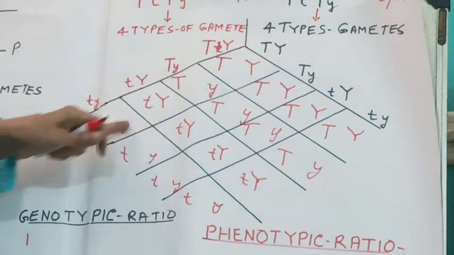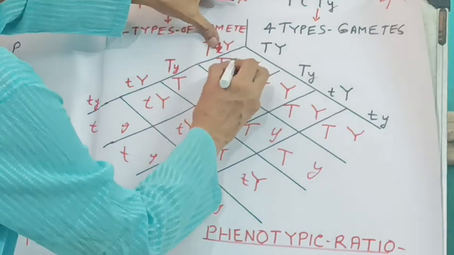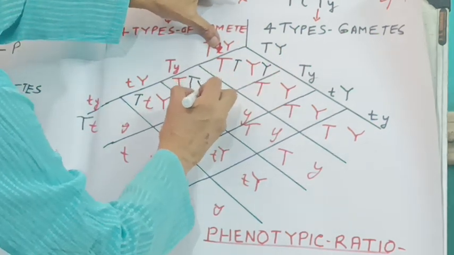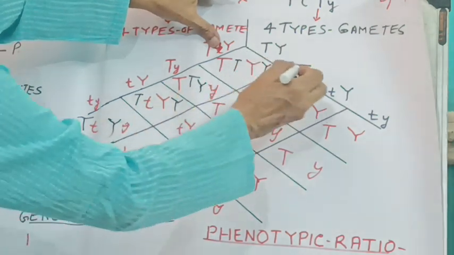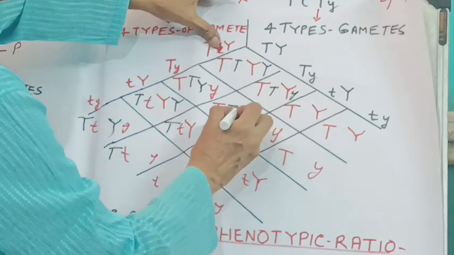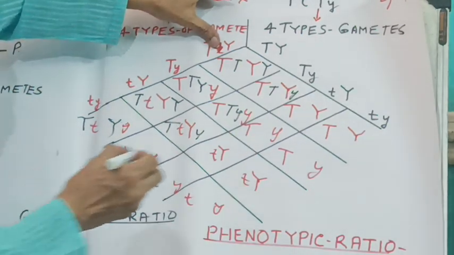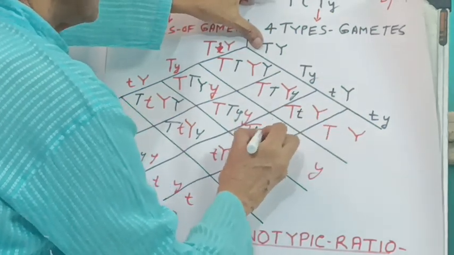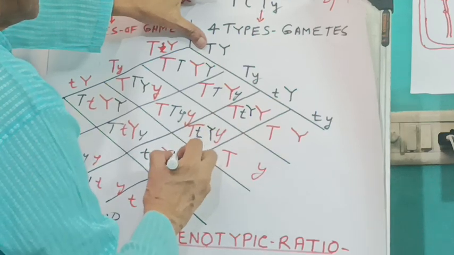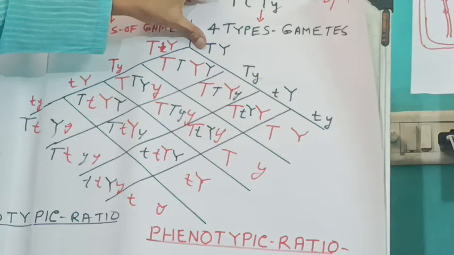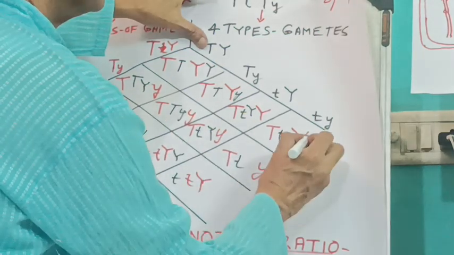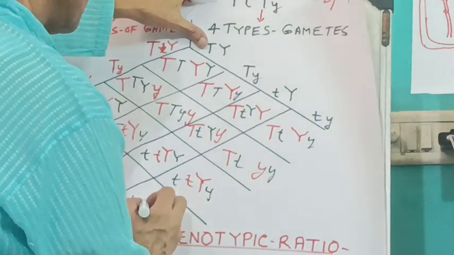And in the same way, you have to write this one in all the four. So here it will be capital T, capital Y, here also capital T, capital T, capital T, capital T, small y, then here also small t, small t, small t, small t, capital Y, capital Y, capital Y, capital Y. Then here small t, small t, small t, small t, small y, small y, small y, small y.